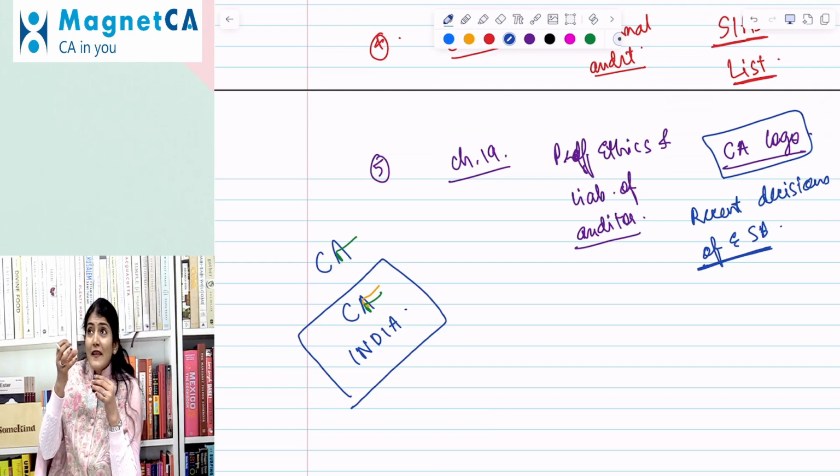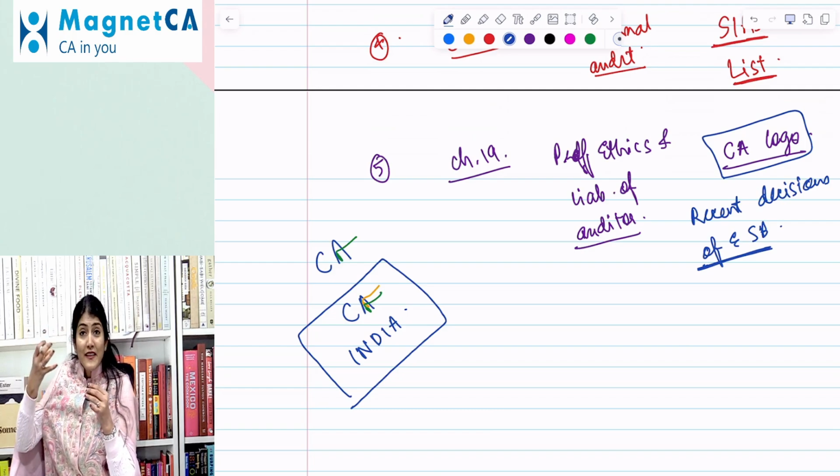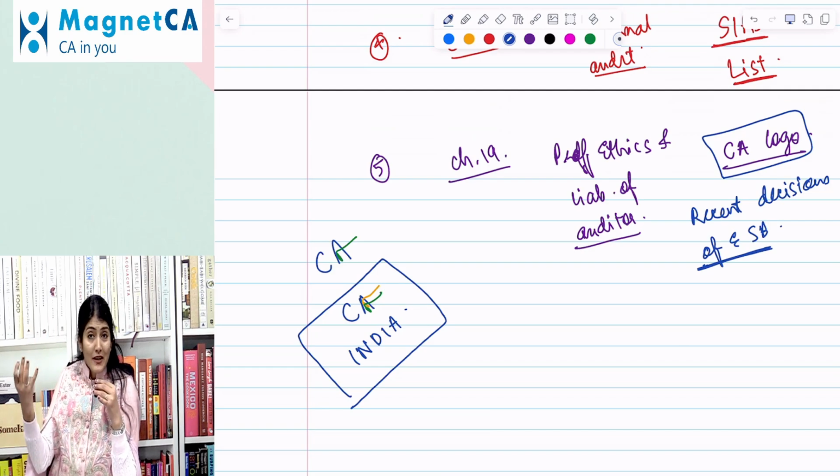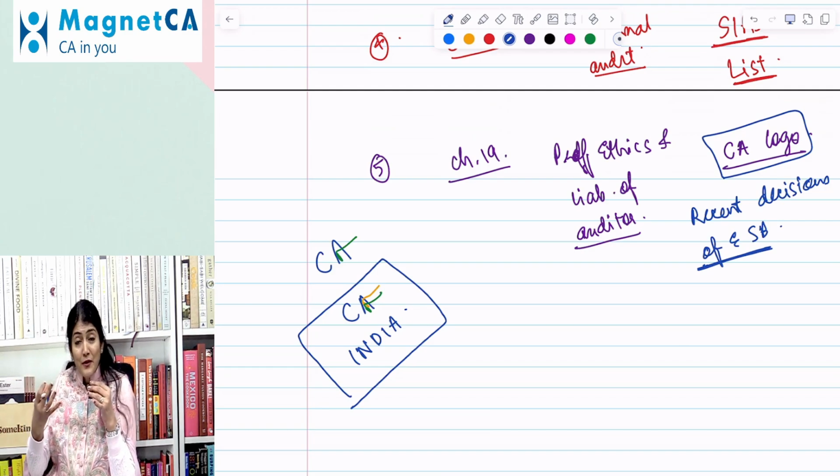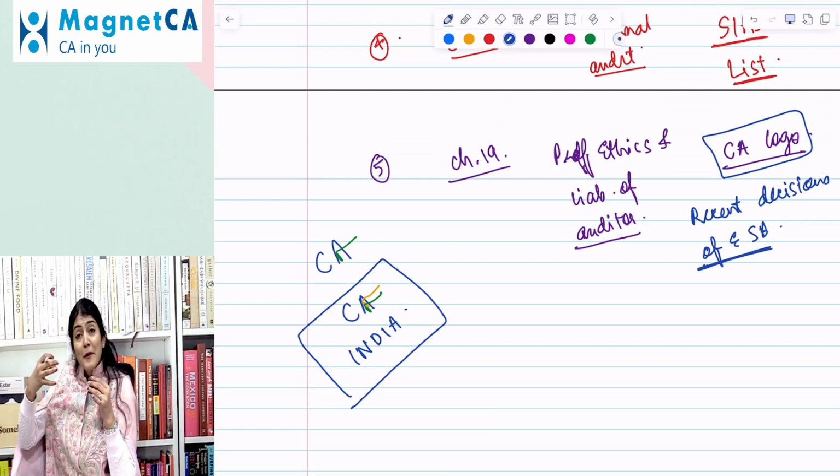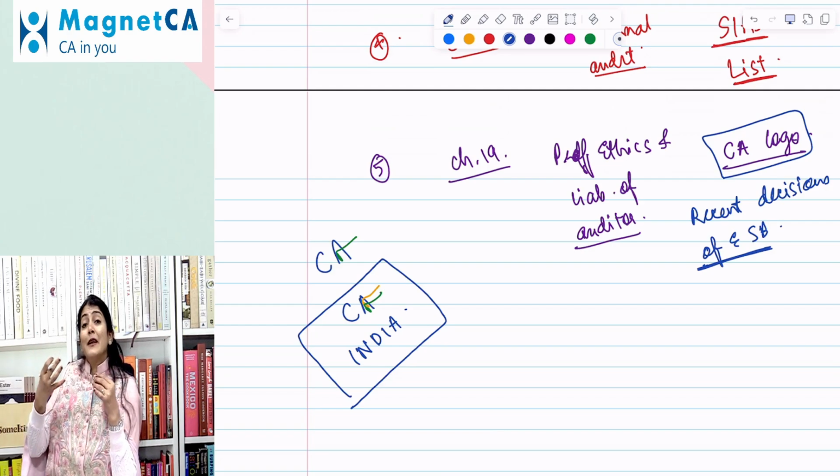Like, are CAs allowed to print their vision and mission on their visiting cards? They are not allowed. Then, can a CA conduct a mystery audit? Yes, they can conduct a mystery audit. Can a CA be on the board of a primary urban cooperative bank? Yes, he can be on the board.